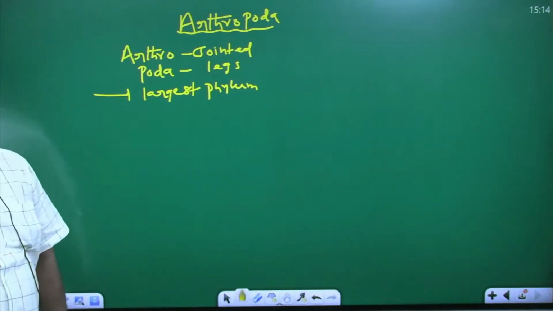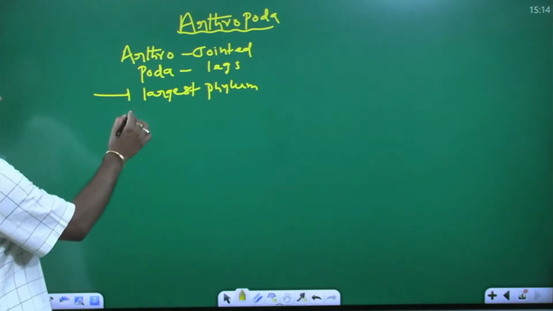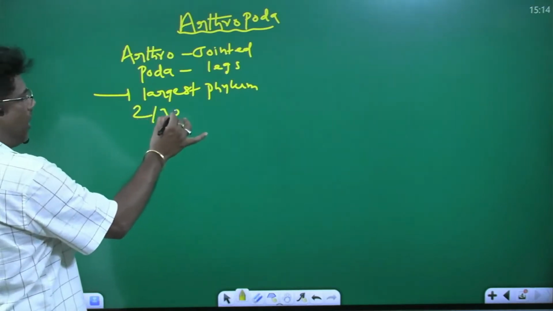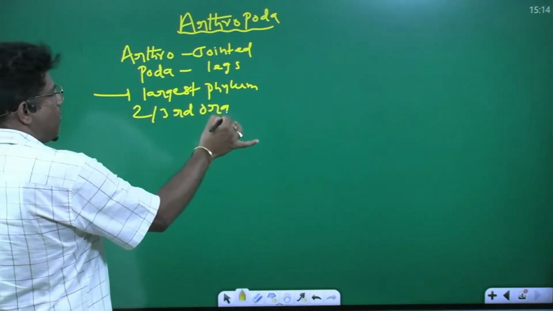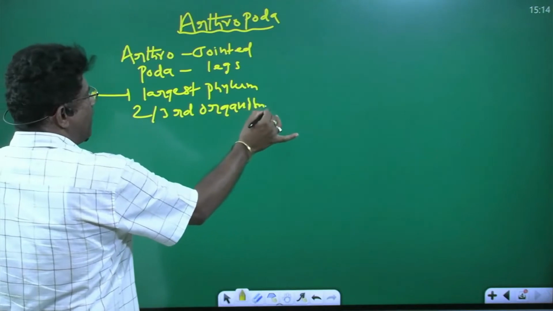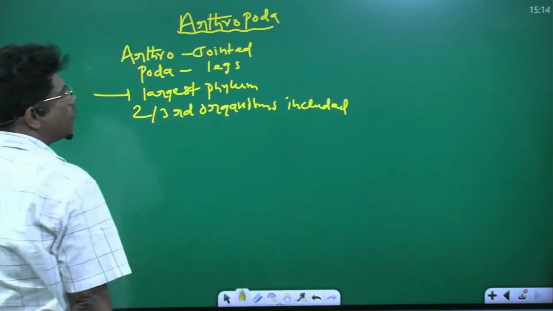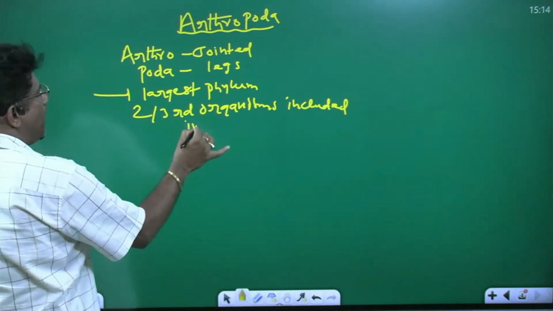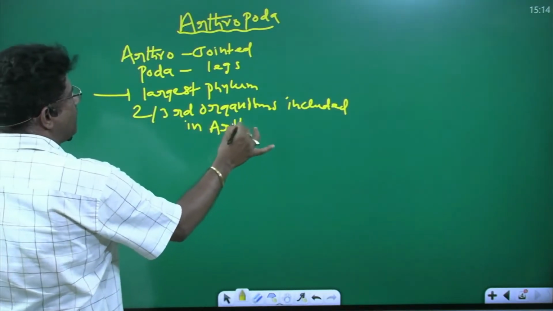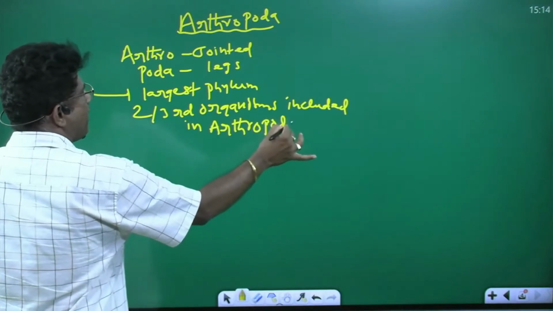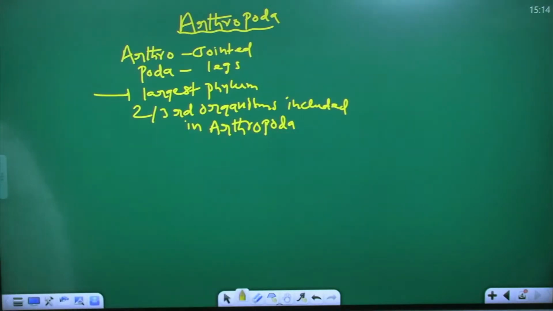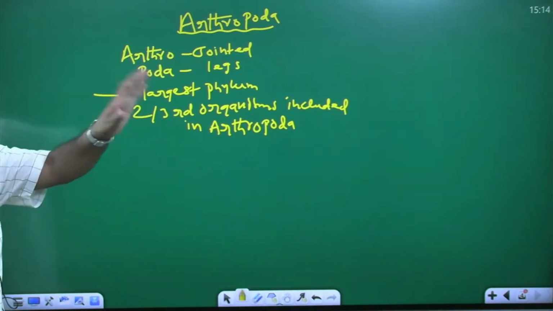Two-thirds of organisms are included in the arthropoda. Right? Largest phylum. 70% of animals belong to the arthropoda.